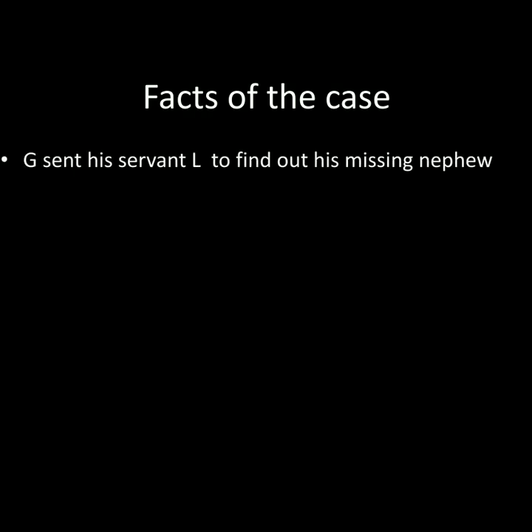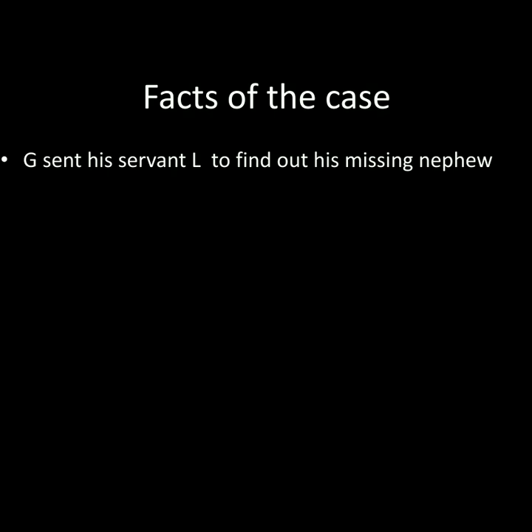Okay, so in this case, Lalman Shukla versus Gauri Dutt, let's look into the facts. The first thing that happened is that Gauri Dutt, let's call him G, sent his servant Lalman, L, to find out his missing nephew. The nephew was missing. He appointed the servant: go and search and find out my nephew.